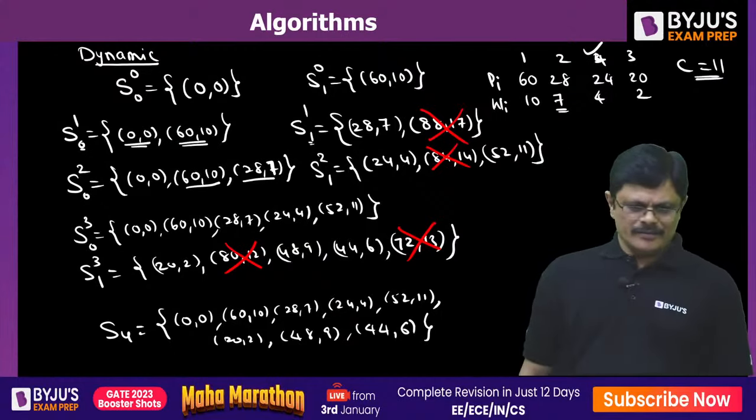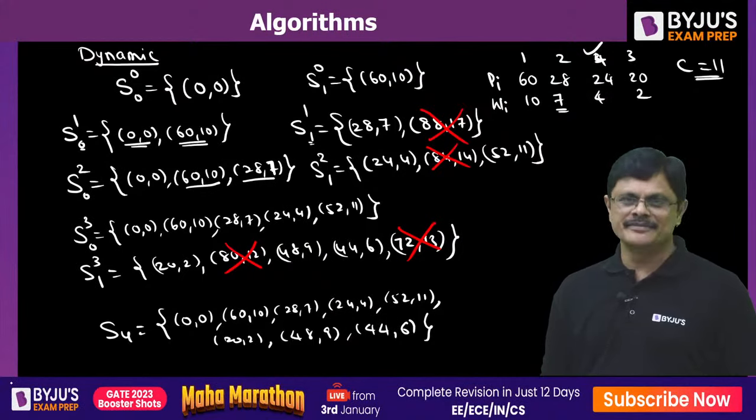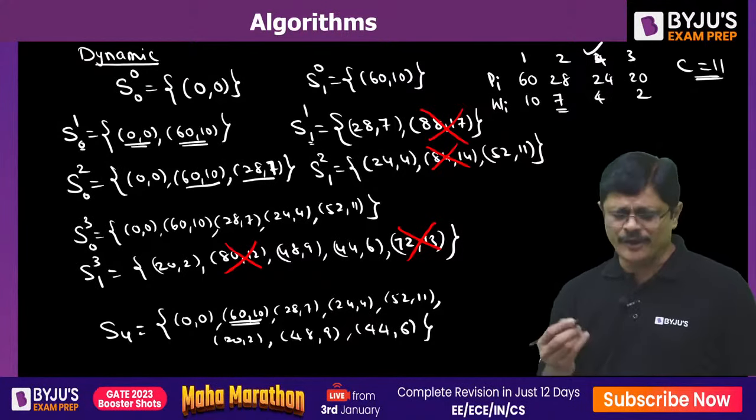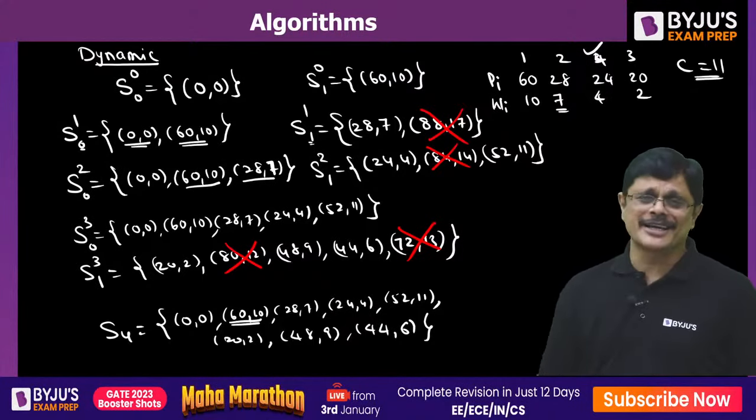Very good. So this is the situation, my dear friends, at this particular point. Now, if you observe, what is the highest profit possible? 60 is the highest profit possible. So the profit is 60 and you use the capacity only 10.